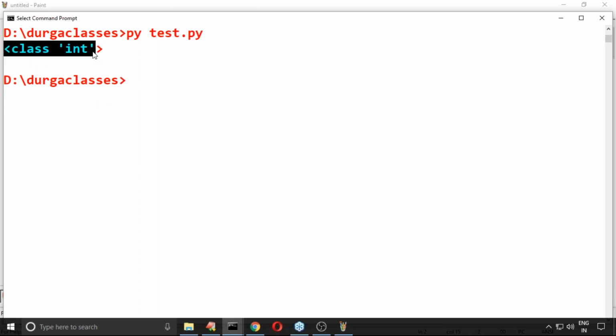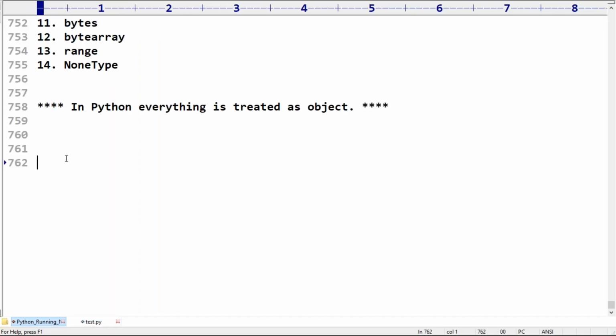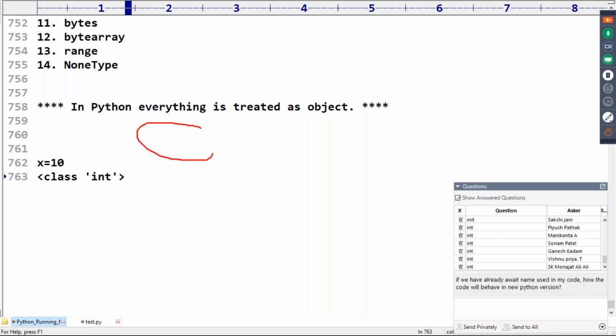We are getting output in this style, class int. This is the output I get for x is equal to 10. What is the meaning of this? It is an object, and this object is related to the int class.